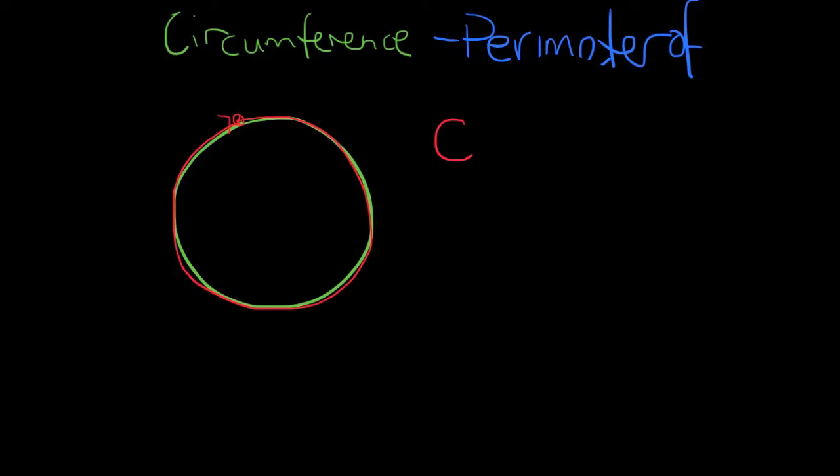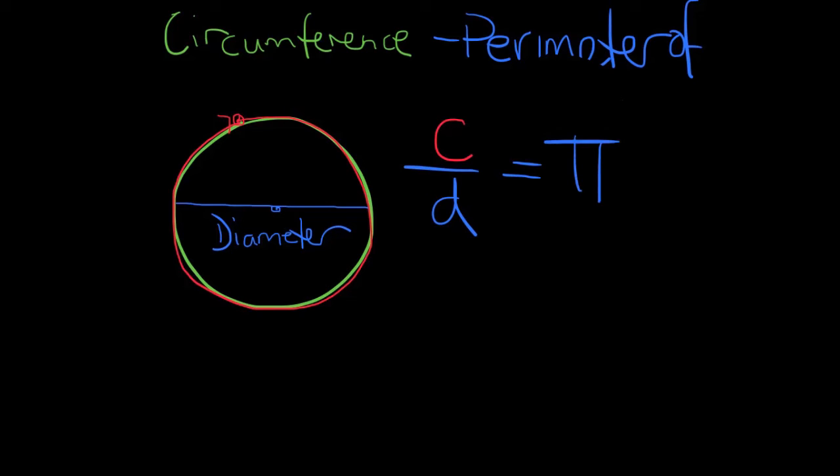If I take another property of a circle, and that is the diameter, which is a line that cuts straight through the centre of the circle, this is called the diameter of my circle. If I take my circumference, the distance around my circle, and I divide it by my diameter, I get a very unique number, and that is called pi.